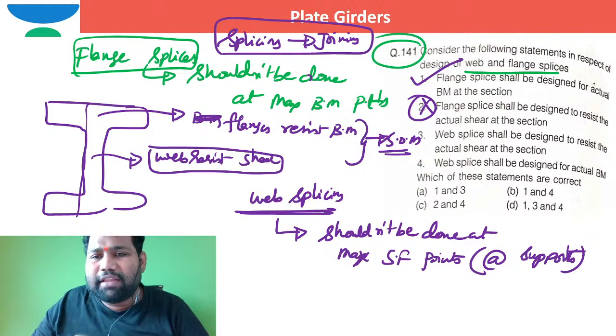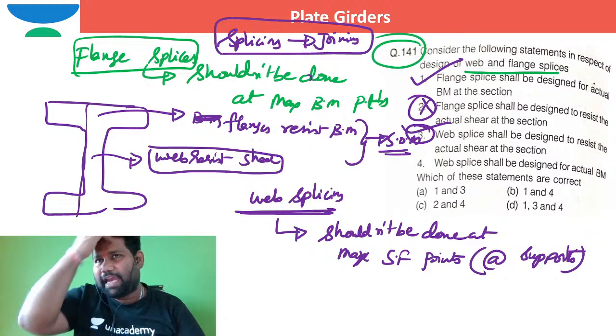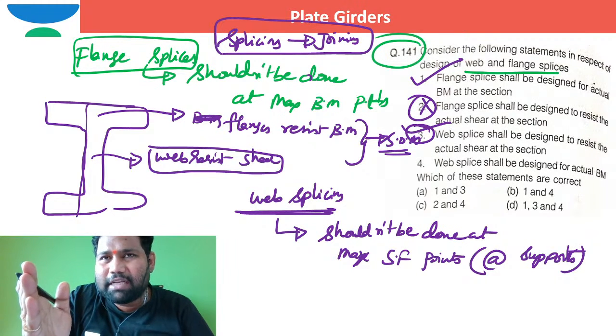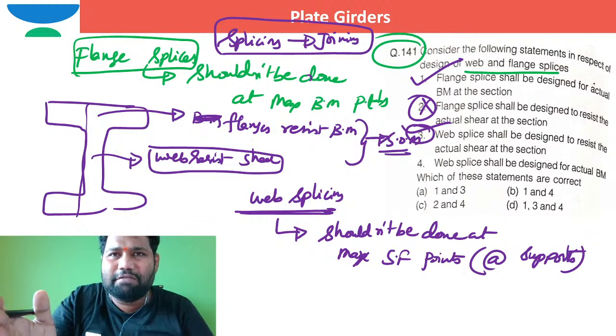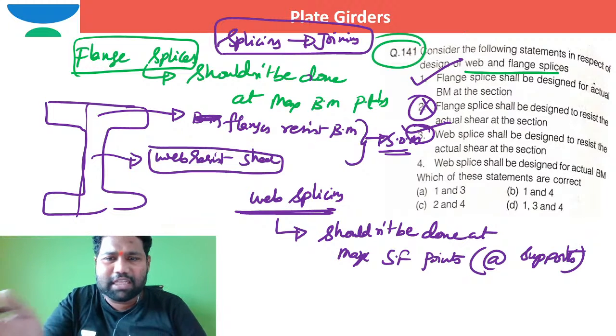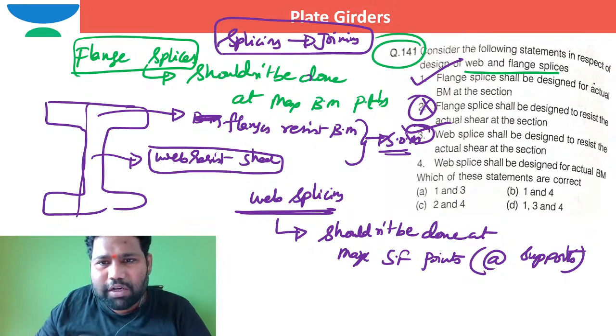If you take the third option, web splicing shall be designed to resist the actual shear at a section. Yes, if the shear force is V at a particular section and you want to go for web splicing, the splice, that connection of the web, must be designed to resist that shear force. Definitely, why not? That is 100% correct, because the web resists shear. There is no doubt at all. So option number 3 and option number 1 till now are correct.